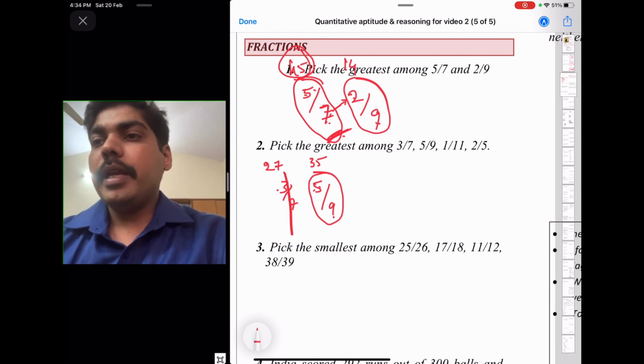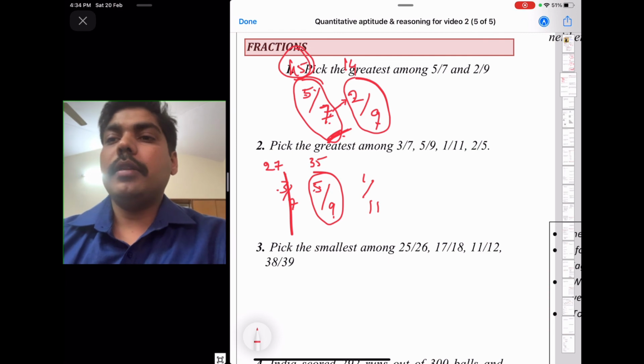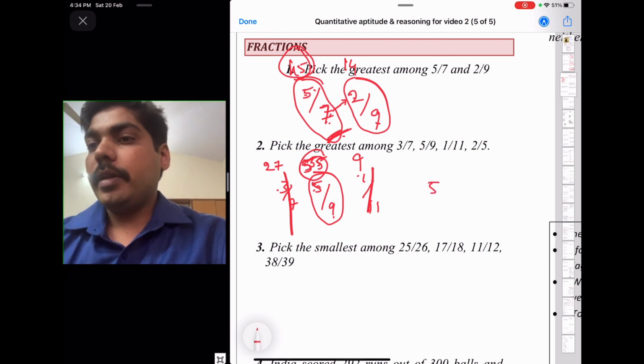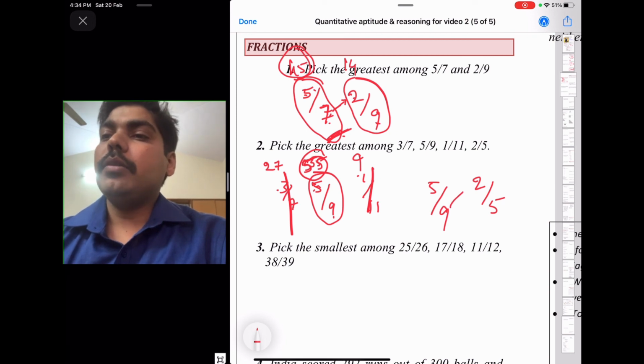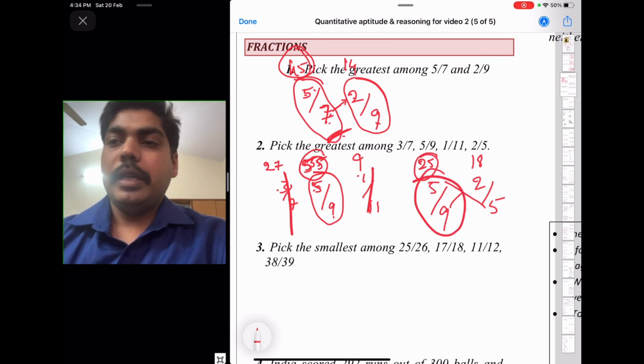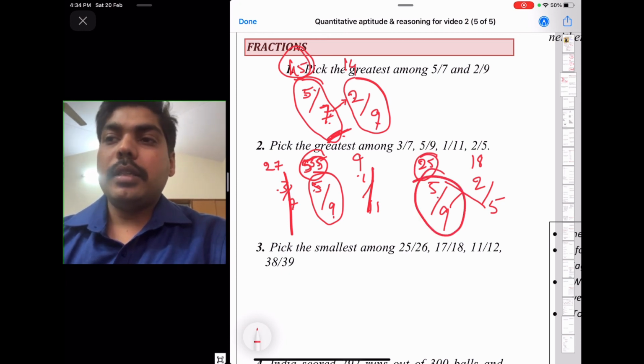Now 5 by 9 will be compared with 1 by 11. 9 1s are 9, 11 5s are 55. So again this will be eliminated. 5 by 9 is the greatest one because 55 is bigger here. So 5 by 9 is the bigger one. Then 5 by 9 again compared with 2 by 5. 9 2s are 18, 5 5s are 25. So 25 is bigger. So 5 by 9 is greatest.